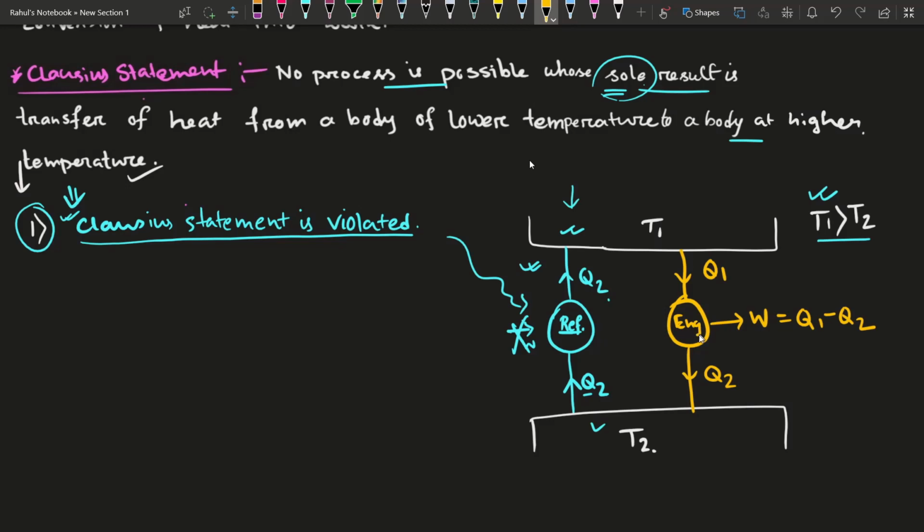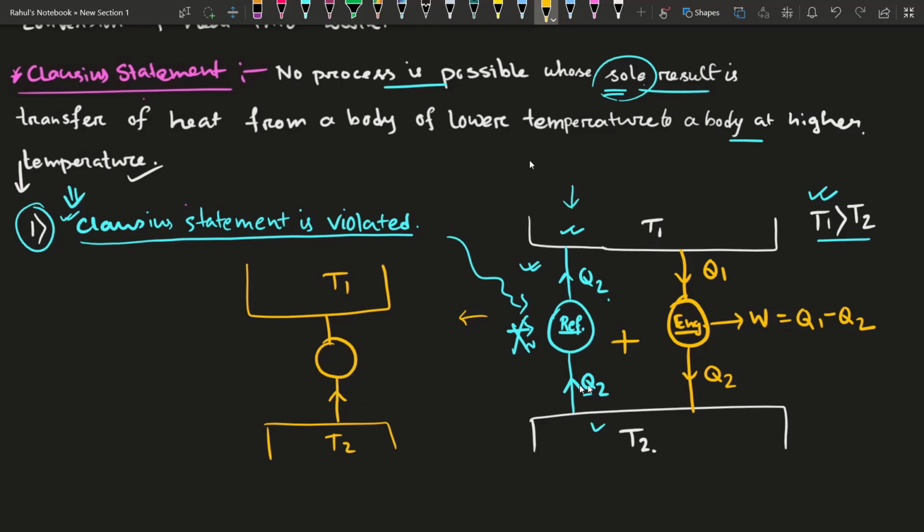If we combine these two devices, we can think of it like this. This is T1, this is T2, and there is a composite engine.